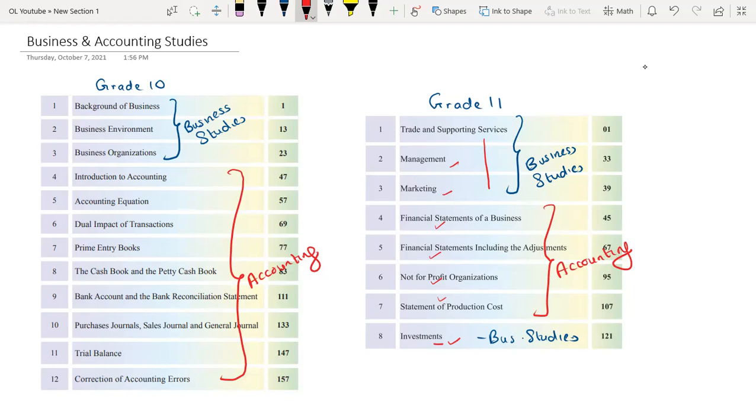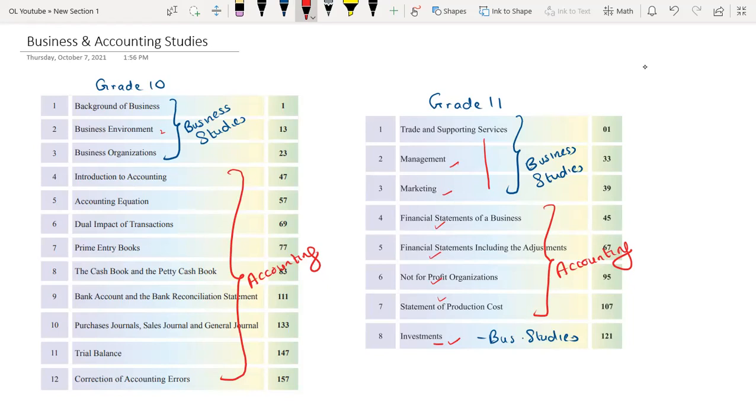If you go one by one, in your grade 10, you will be introduced to what is business. That is, what is the background of a business. The concepts related to business will be introduced. Then the second chapter will introduce you to the business environment. Basically, whatever is surrounding a business is called a business environment.